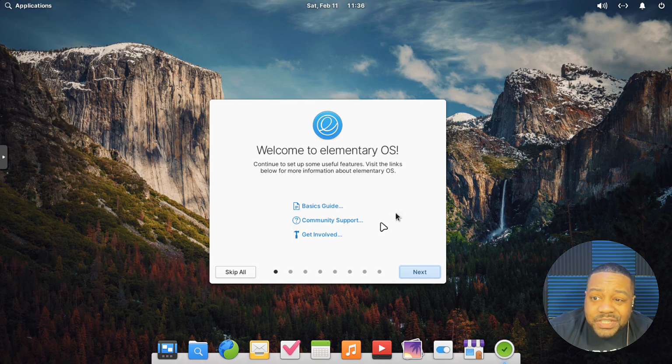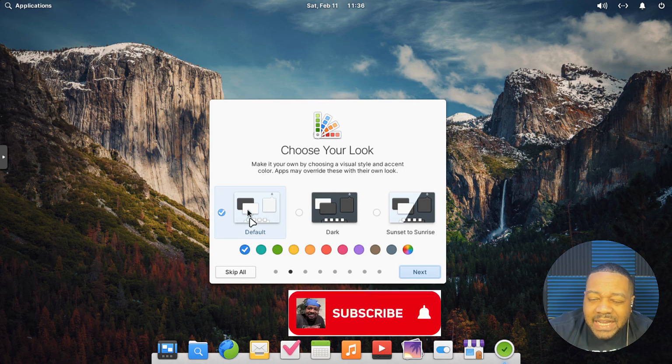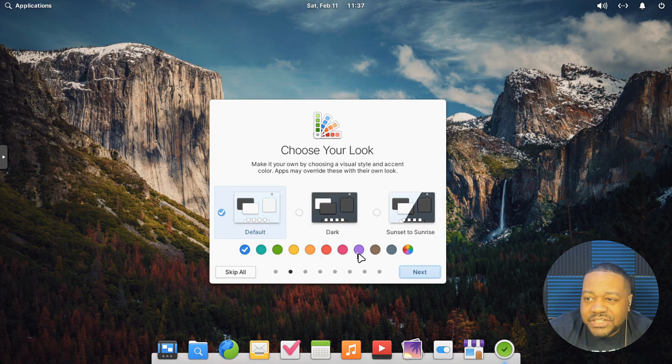But let's go through them so you guys can see exactly what it sets up. So next is our theme. So you guys know I like dark themes, but for this one, since it has that macOS look and feel, I'll just leave the default, the white theme. But you can also change your accent colors. And one cool thing about it, you've got your automatic accents, and it's based on the wallpaper that you have on the system. But like I said, I always like the dark theme, but you're good.